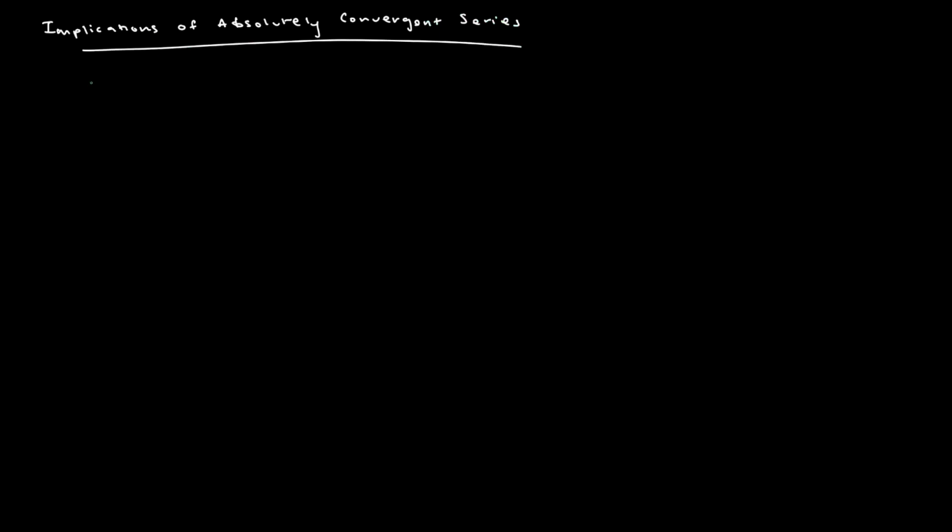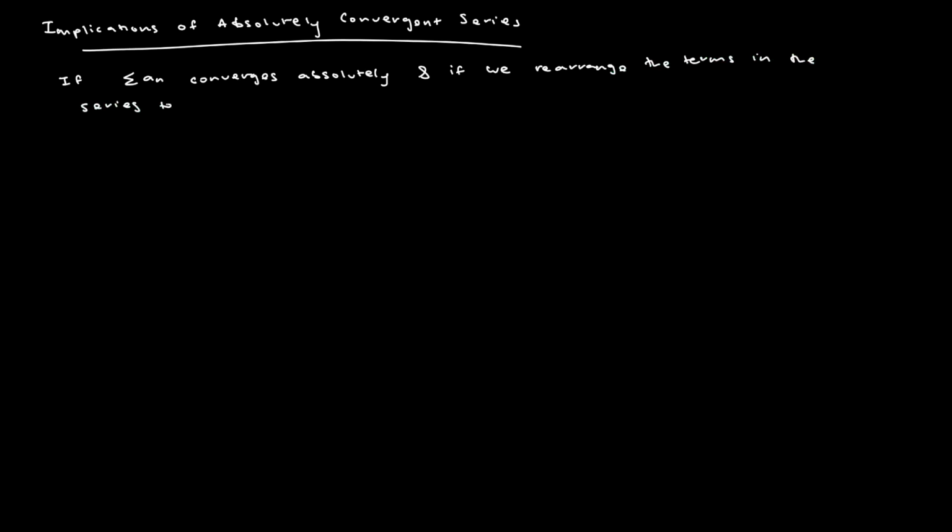The biggest implication is that if some series, the sum of a_n, converges absolutely, and if we rearrange the terms in the series to any arbitrary order, then the sum of b_n, which represents the new order, also converges absolutely, and to the same value.